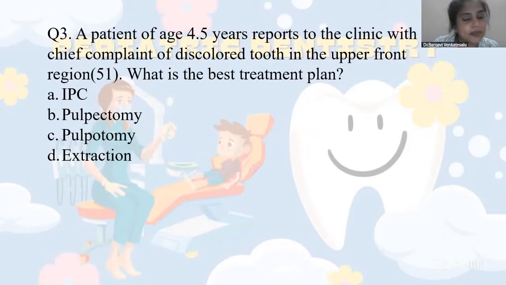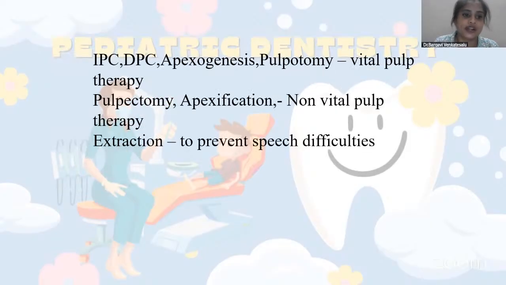Your indirect pulp capping is your vital pulp therapy. Your pulpectomy is your non-vital pulp therapy. Again, your pulpotomy is your vital pulp therapy. So the only option that is non-vital here is your pulpectomy. So we have indirect pulp capping, direct pulp capping, apexogenesis, pulpotomy. These are your vital pulp therapies, meaning only the coronal pulp has got damaged. Your radicular pulp is still in good condition. So you can do all these vital pulp therapies.